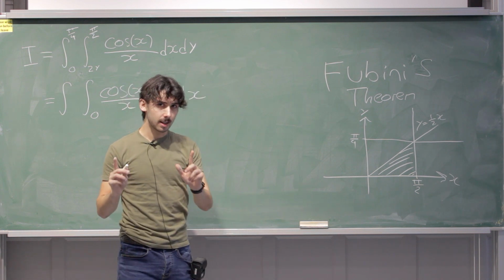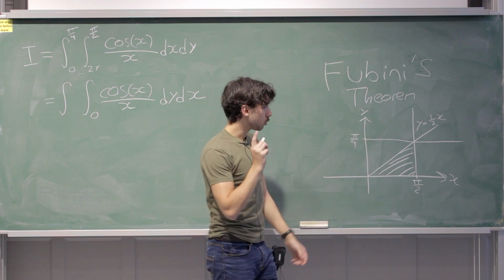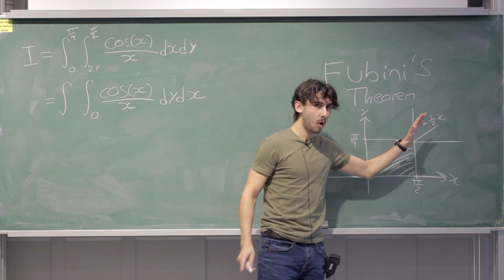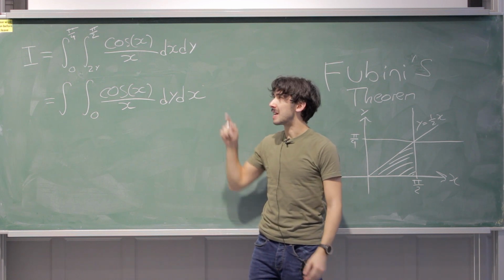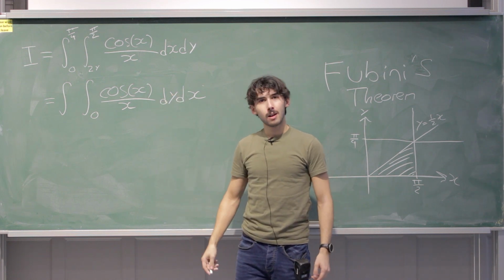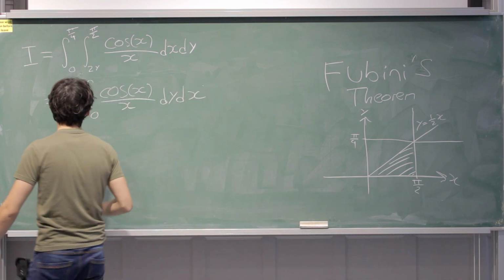But this is where it differs. What did I say earlier? You could have the line y equals a half x stopping you from above, but it had to be a constant because it was on the outside. We're not on the outside anymore. So it can be a half x.